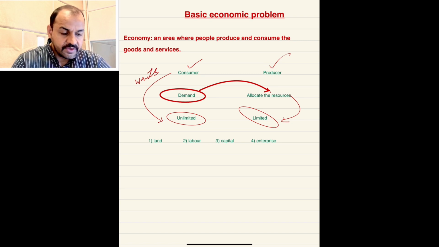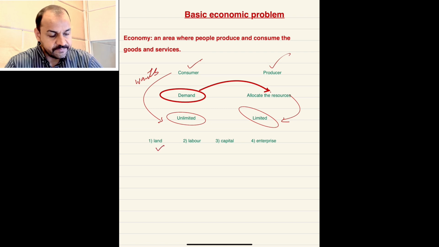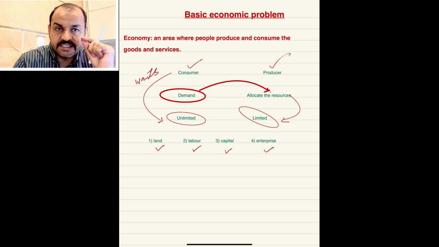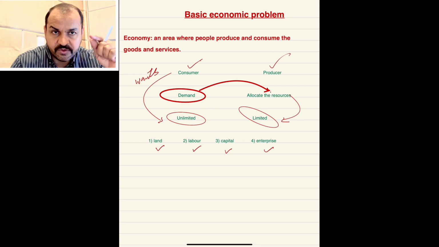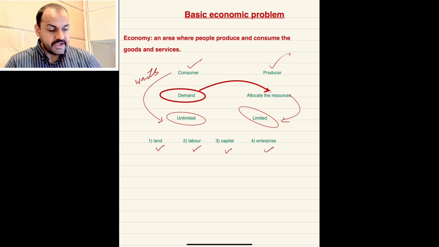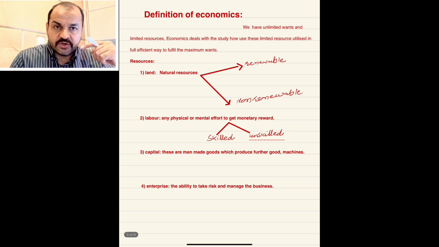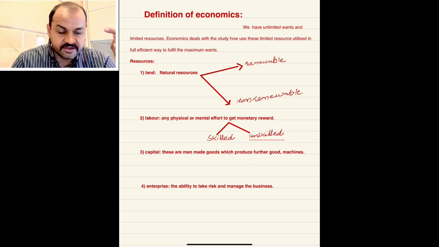So before going to discuss the problem, I'm going to discuss these limited resources. These are land, labor, capital, enterprise. These are the four resources which are limited in nature. That is why the unlimited wants of the consumer cannot be fulfilled. So I am going to explain these limited resources.